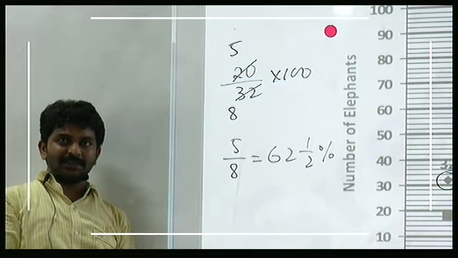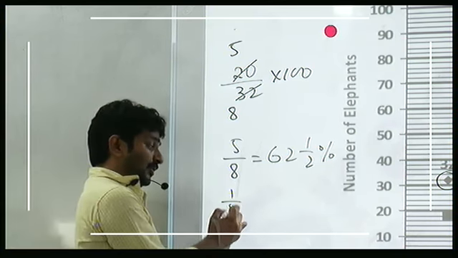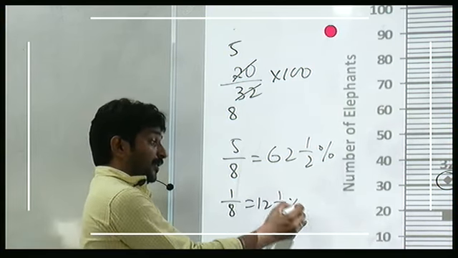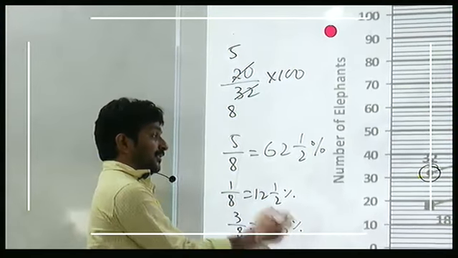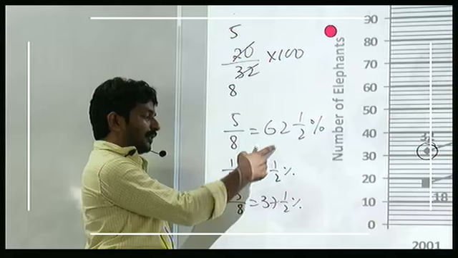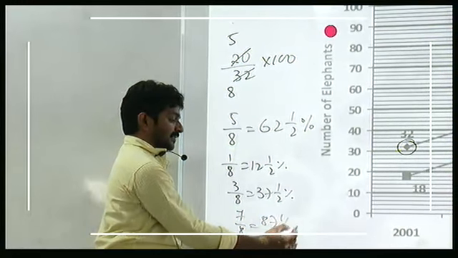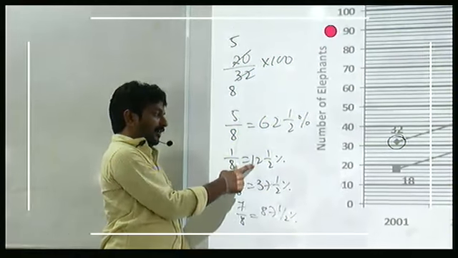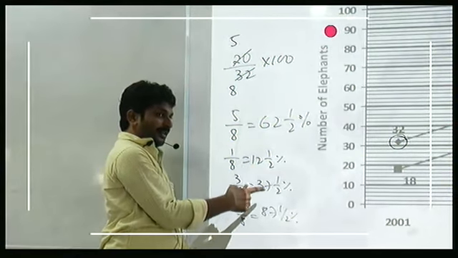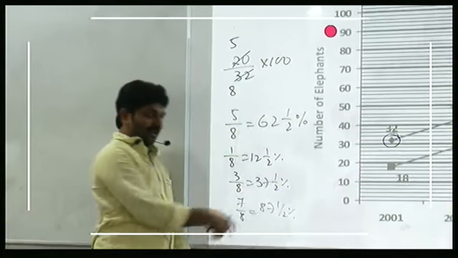In explanation, I think this is the 4th time I am going to explain this. 1 by 8, 12.5%. 3 by 8, 37.5%. 5 by 8, 62.5%. 7 by 8, 87.5%. Every time it increases by 25%. 25 plus 12.5, 37.5. 37.5 plus 25, 62.5. 62.5 plus 25, 87.5.